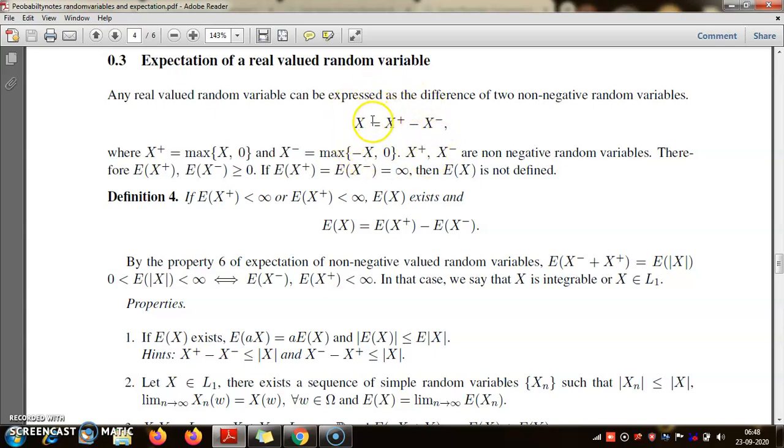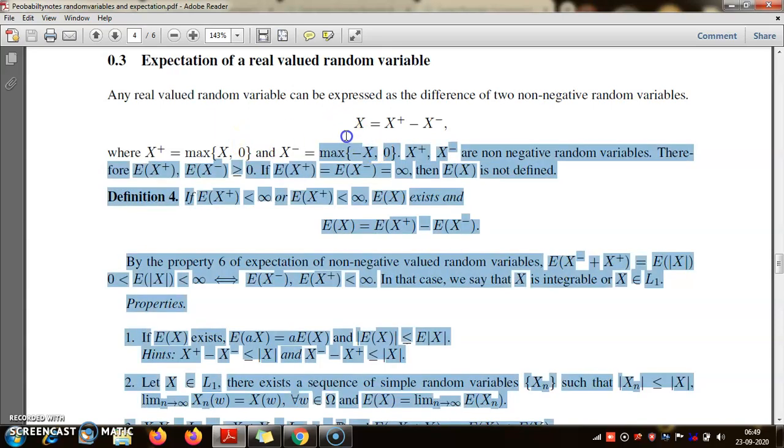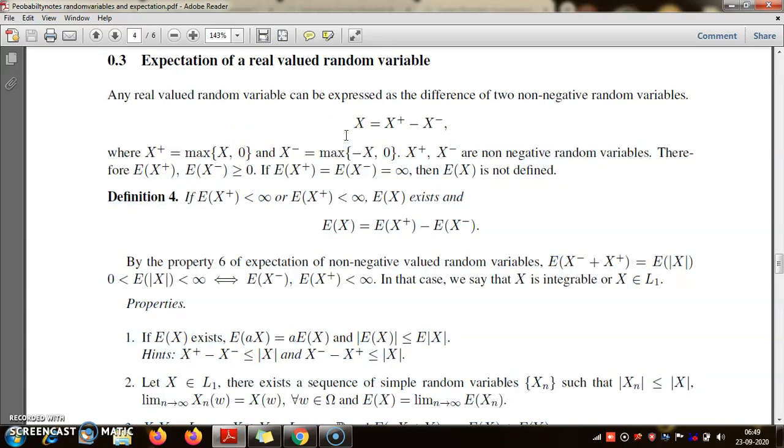So now we can define the same thing for any real valued function. Why? Because real valued function means that for every point in the domain, X of omega is a real number. So we are applying the same logic that we have discussed pointwise. So any real valued function can be expressed as the difference of two non-negative valued functions, namely x plus and x minus. You can think of this as the positive part of x, and this as the negative part of x.